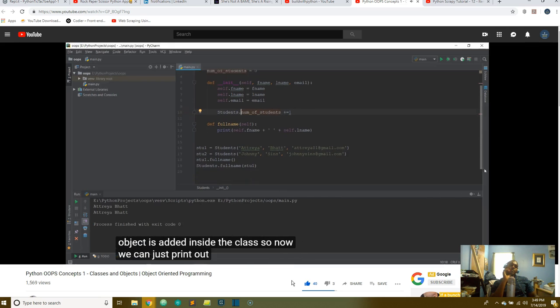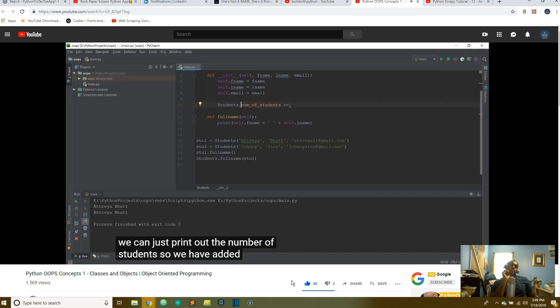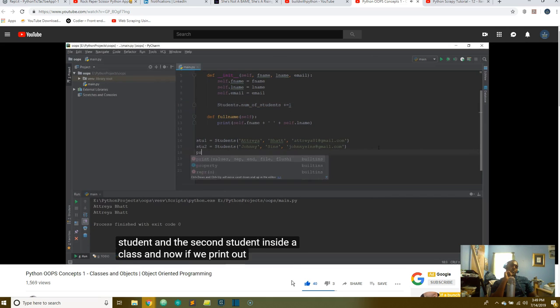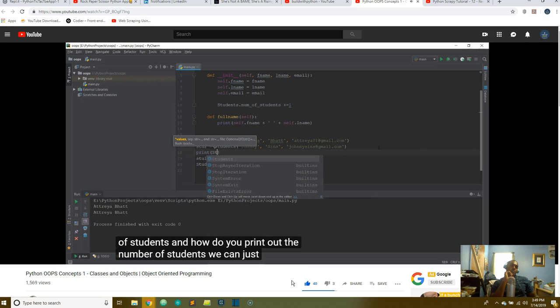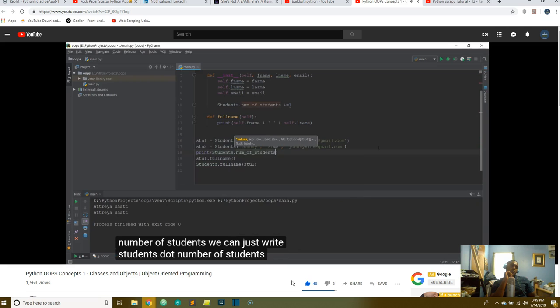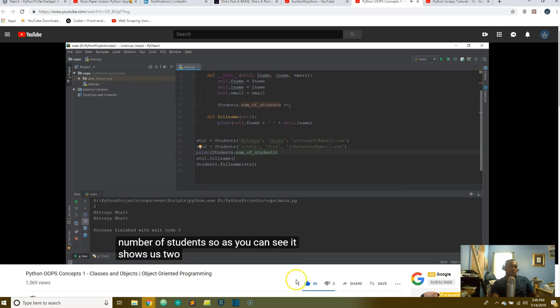So now we can just print out the number of students. We have added the first student and the second student inside a class, and now if we print out the number of students, how do we do that? We can just write students.number_of_students, and let's print it out and see. As you can see, it shows us 2.